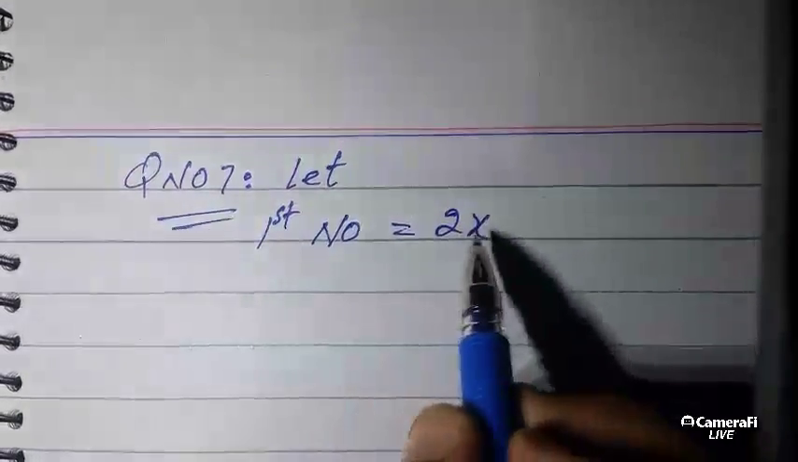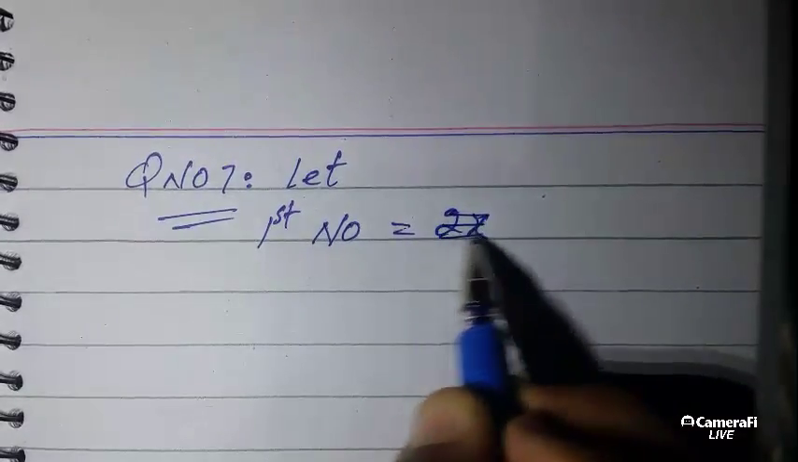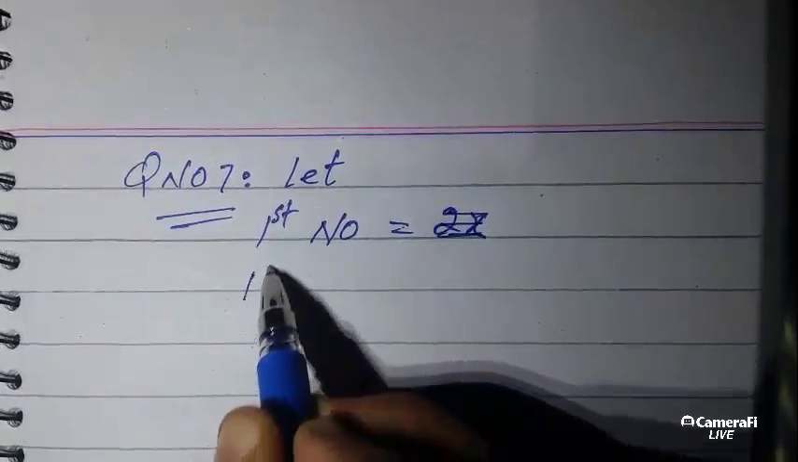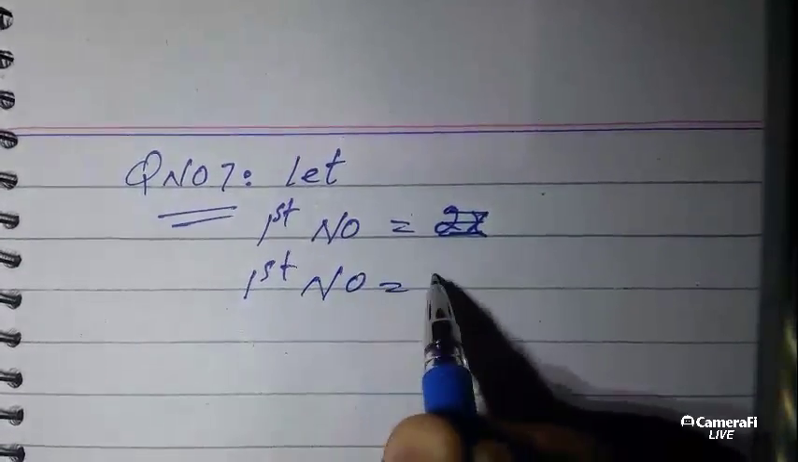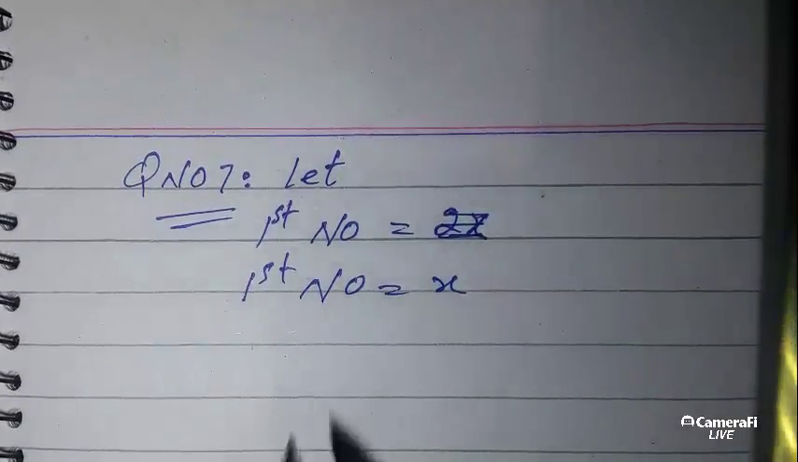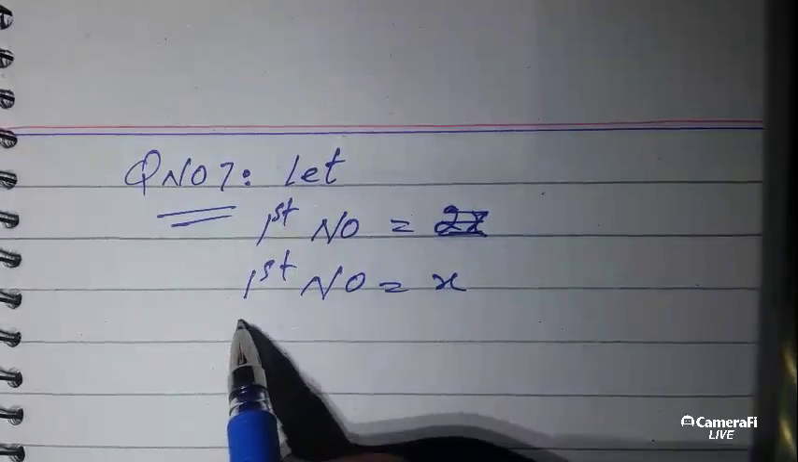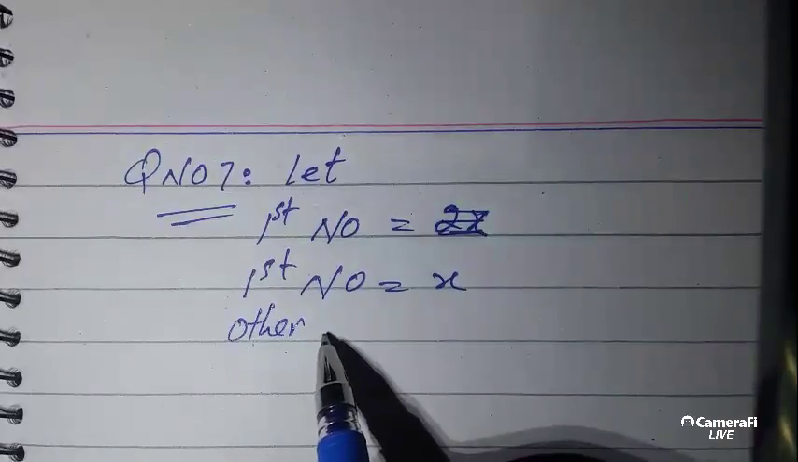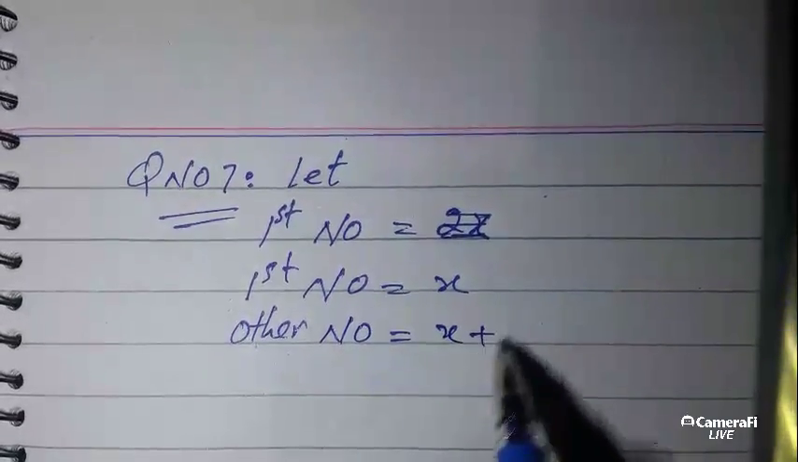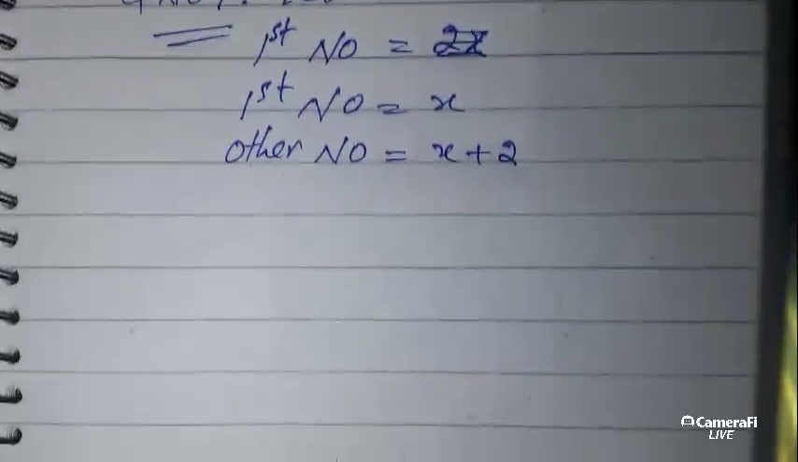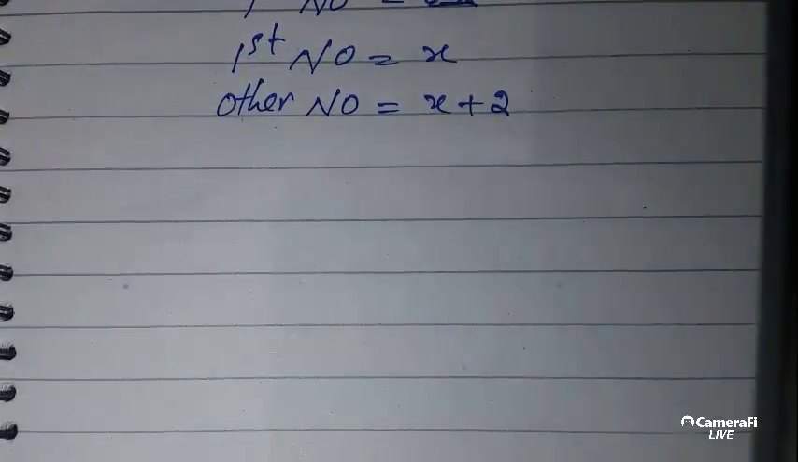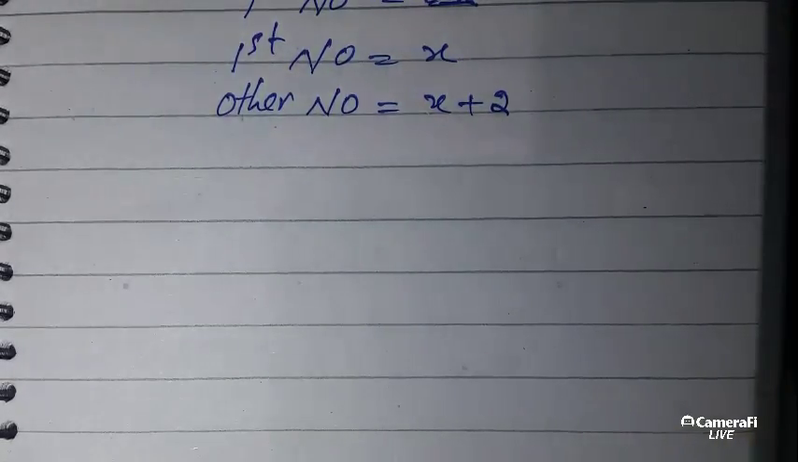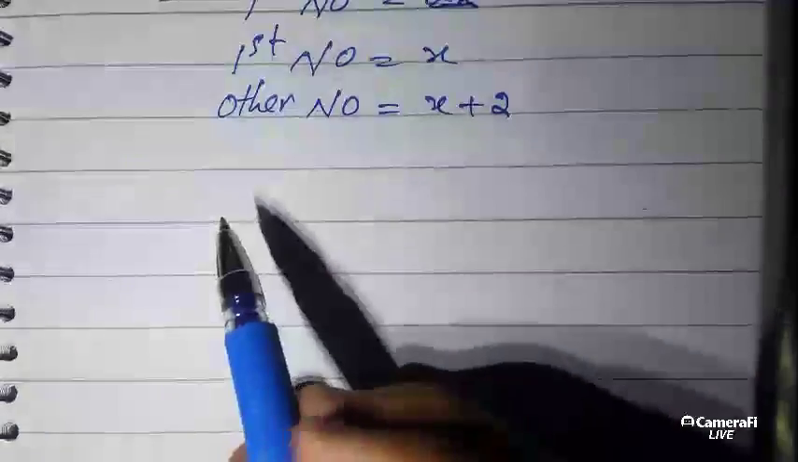Suppose the first number is equal to x. Since the numbers are consecutive, the other number should be x plus 2. So according to the given condition, the difference between their reciprocals is 2 by 63.